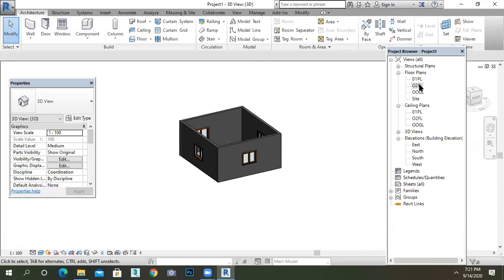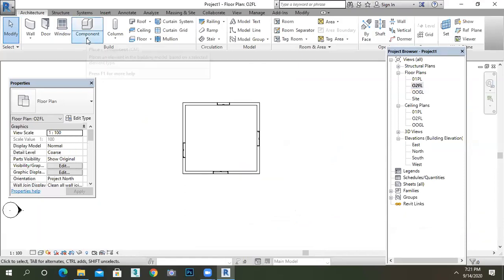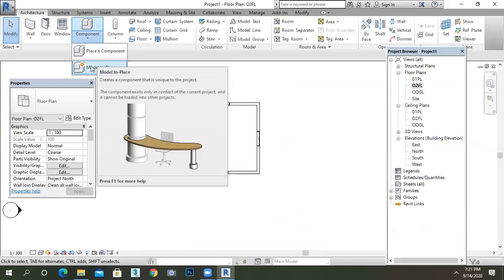So now we have an option that is component. In component there are mainly two types, that is place a component and model in place. Model in place is a very important factor that I will tell you in the later classes. This is used only for designing purposes. I will tell you that later.